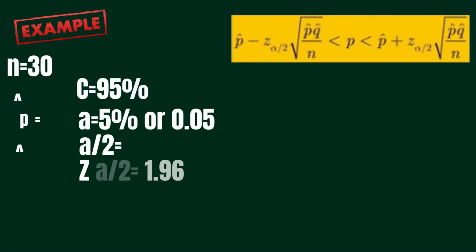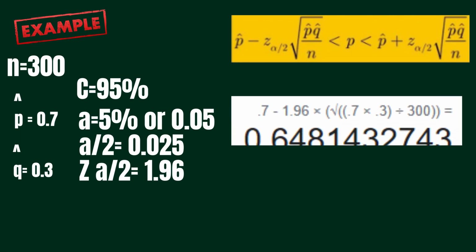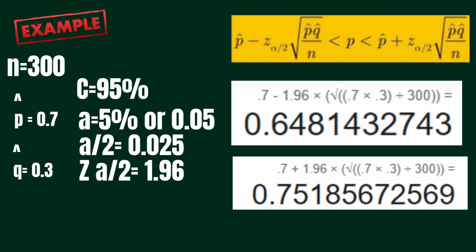So we have the sample proportion, or p hat, of 0.7, plus or minus the z-value of 1.96 times the quantity of the square root of p hat times q hat, or 0.7 times 0.3, divided by the sample size of 300, which gives us 0.6481 for the lower limit and 0.7519 for the upper limit.